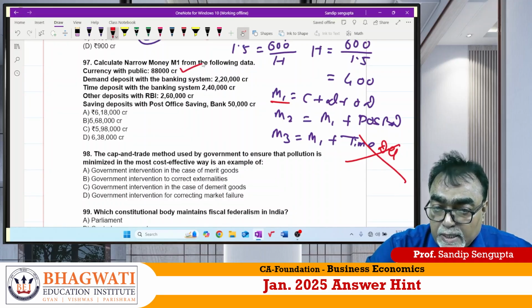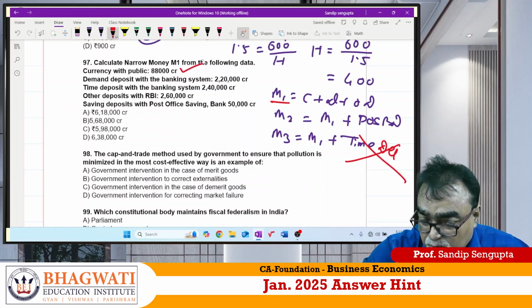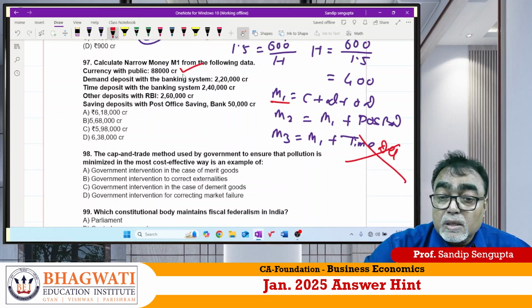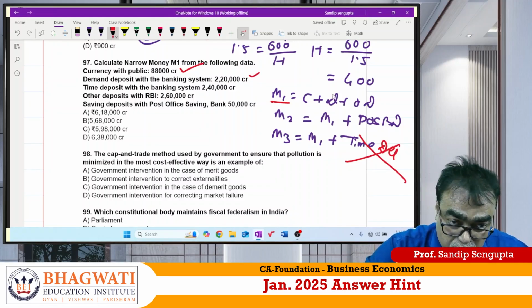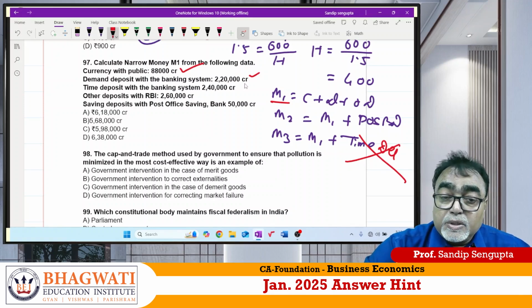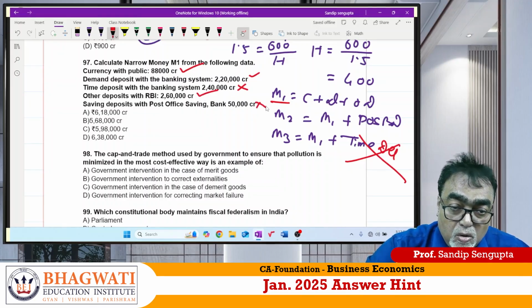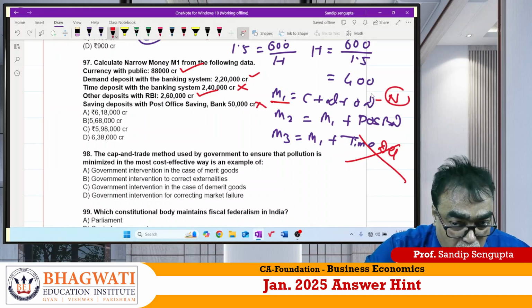Currency with public, yes, 88,000. Demand deposit with banking system, yes. Time deposit, no. Other deposit, yes. Post office savings, no, because it is nothing but narrow money. Correct or not?